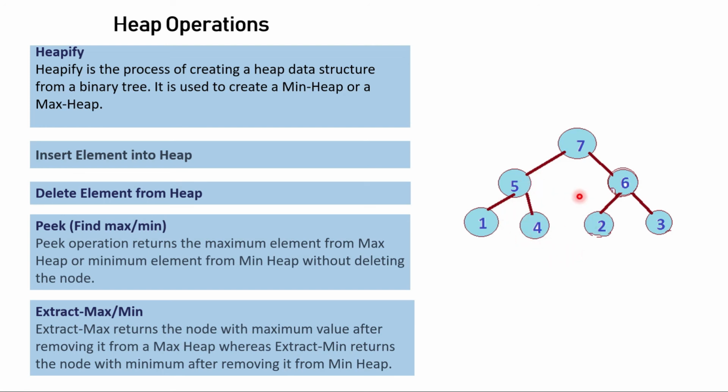You can say it is somehow similar to the pop operation from a stack. When I am popping, the last element I am giving to the user. That means extract max means whenever I am extracting from a max heap, I will get the highest node from here, and it will be deleted and the other nodes will be readjusted to form it again as a max heap.